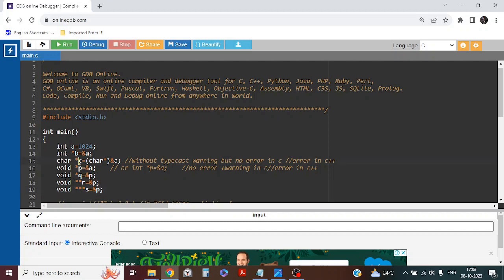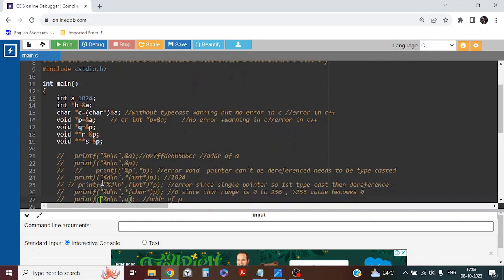So in line 15 we can see I'm typecasting to char pointer, since a is int type and I am assigning it to a char pointer. In this case, without typecasting, what will happen? There will be no error, but there will be a warning in C. So we need to typecast to avoid this warning, otherwise it will be an implicit typecast.